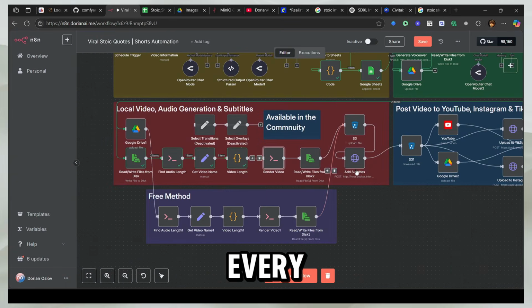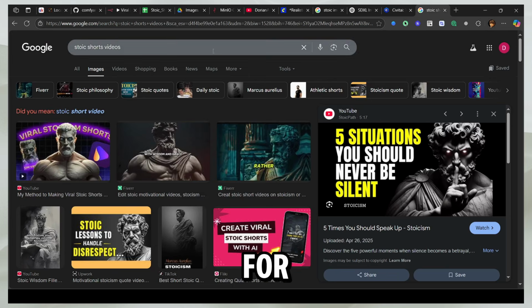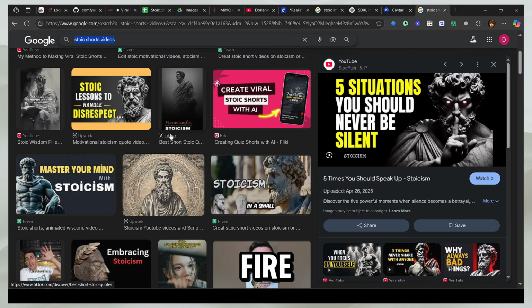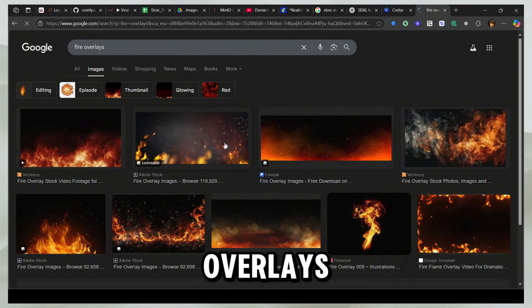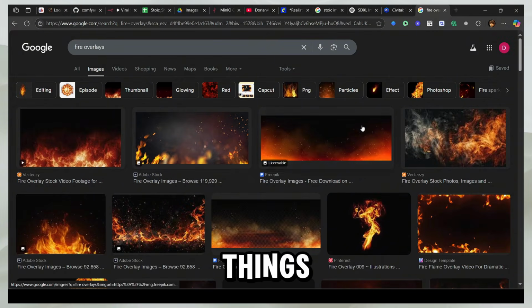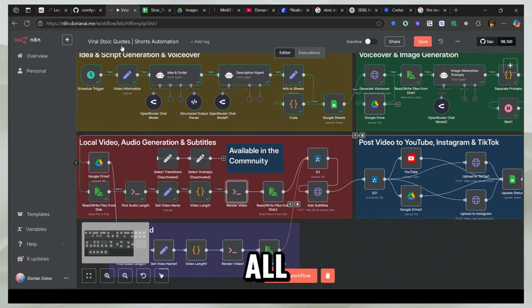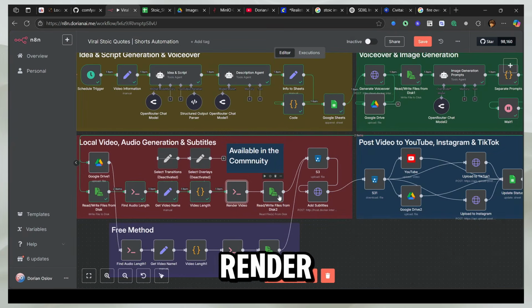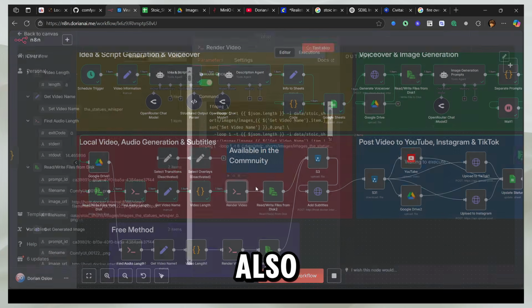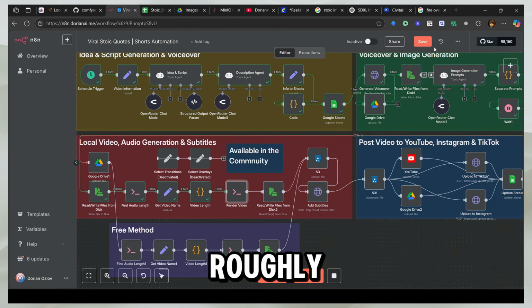And we actually have every kind of transition and overlay. For example, you see all these fire overlays here, right? Let me show it to you. Fire overlays. All this stuff and the things you see flying in, the people use CapCut for. So we have the code for all of that in the community. What I'm going to do is use a simple vignette effect and render this video. And I've also added a simple fade in. So when the images transition, you notice a fade, so it doesn't just happen roughly.